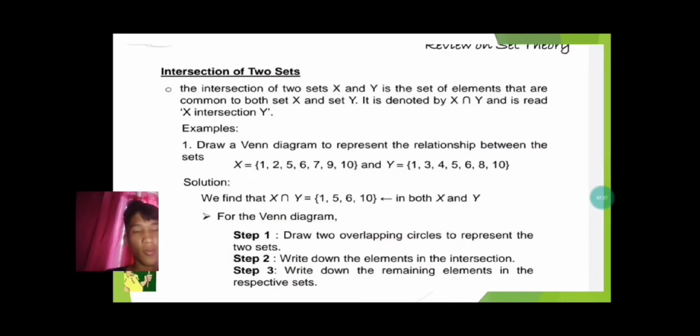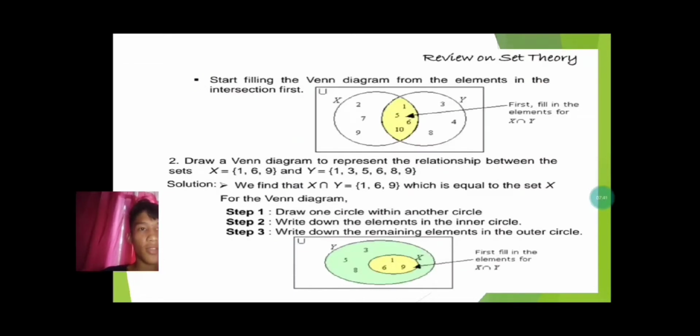So that's the solution. Start filling the diagram from the elements in the intersection first. So first fill in 1, 5, 6, 10 for X intersect Y. So that's the example.